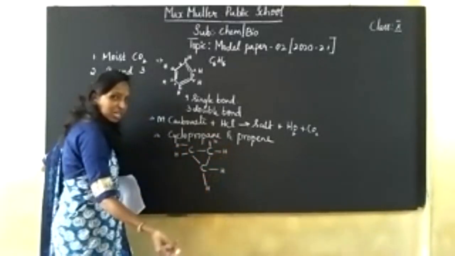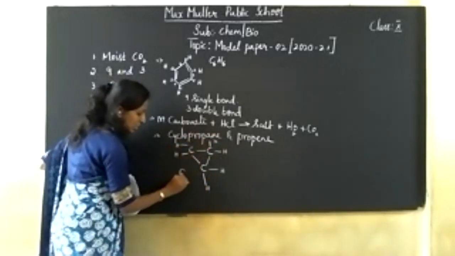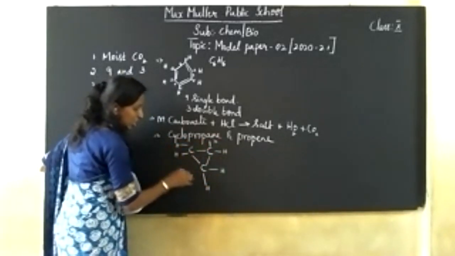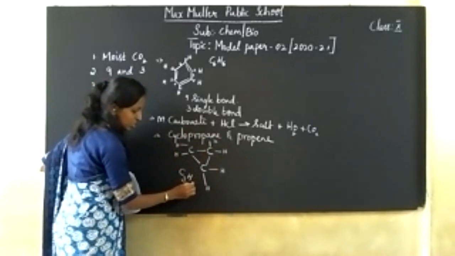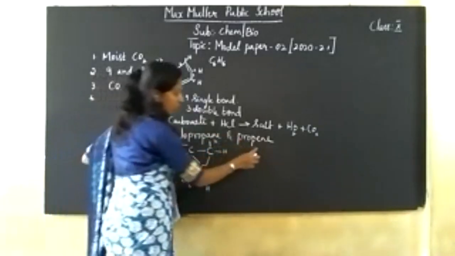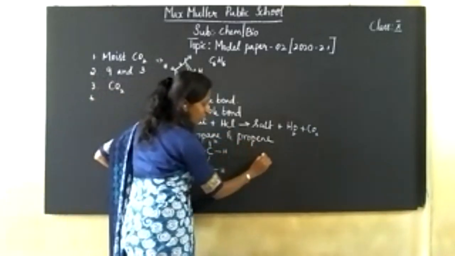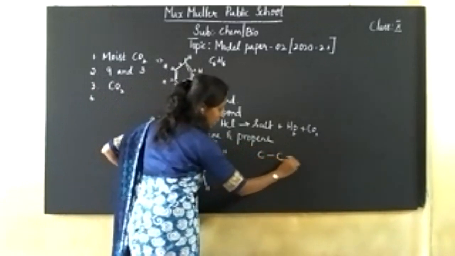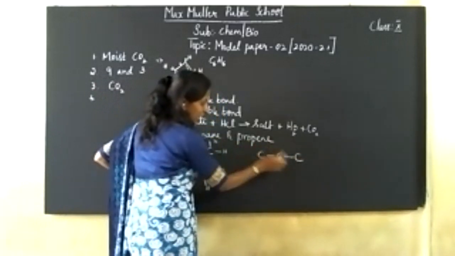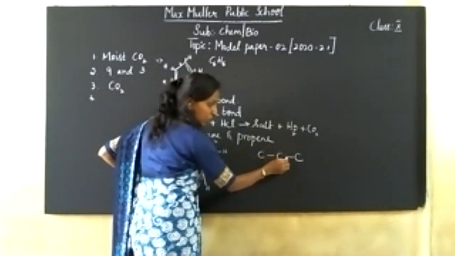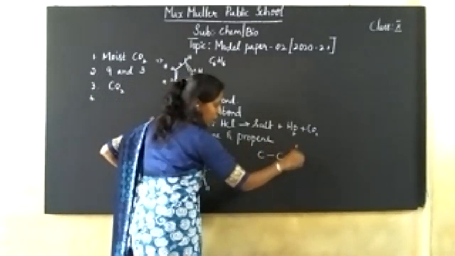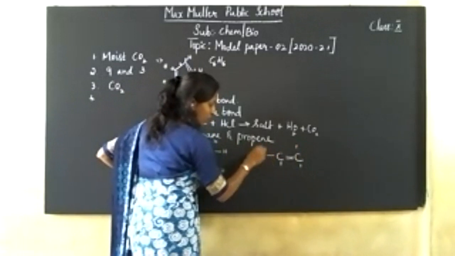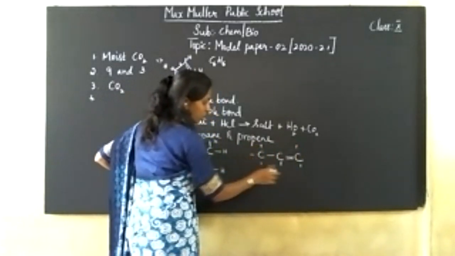Or you can represent that in the general formula itself. Cyclopropane: cyclo C3H6. In propene, the double bond you have to represent. So it is 6. So how about propene? Propene, you just check out. Propene is C3. Double bond or triple bond, children? Double bond. Here 1 and 2, here only 1, 1, 2, 3, and hydrogens 1, 2, 3, 4, 5, 6.